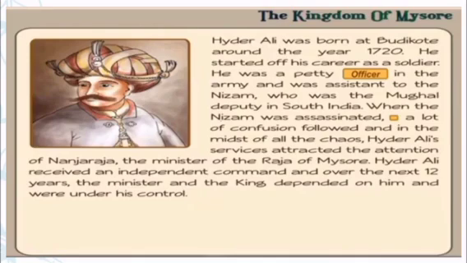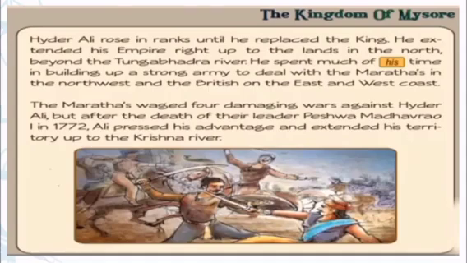So students, Hyder Ali was a petty officer and a soldier in the kingdom of Mysore, and the dedicated work of Hyder Ali attracted the Raja of Mysore and the ministers, and soon they came under his control. Hyder Ali rose in ranks until he replaced the king.